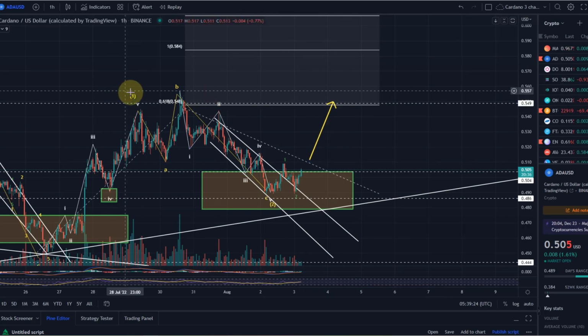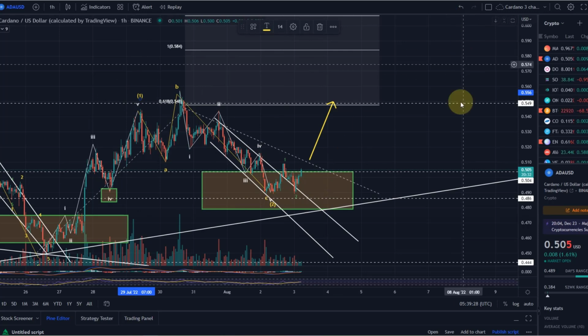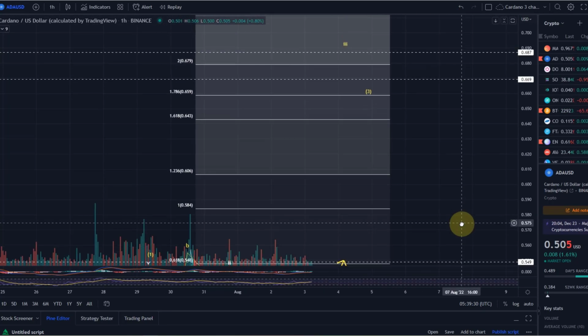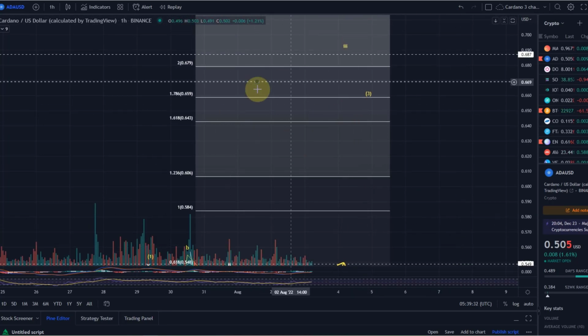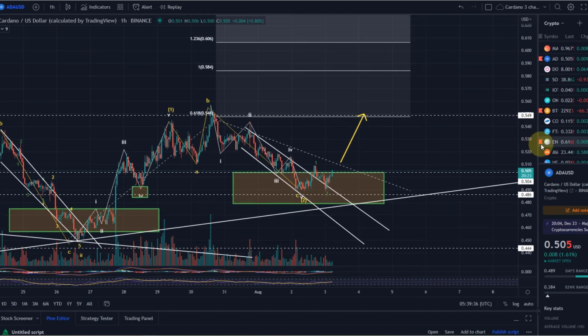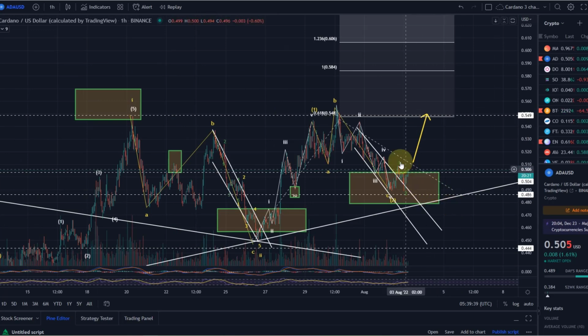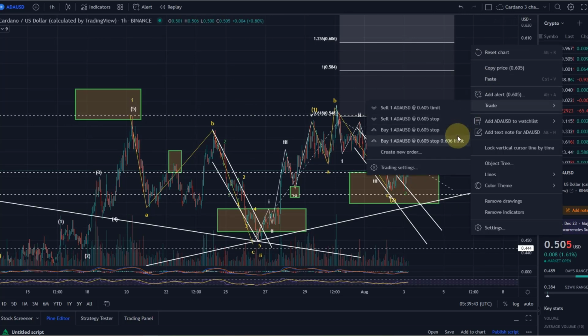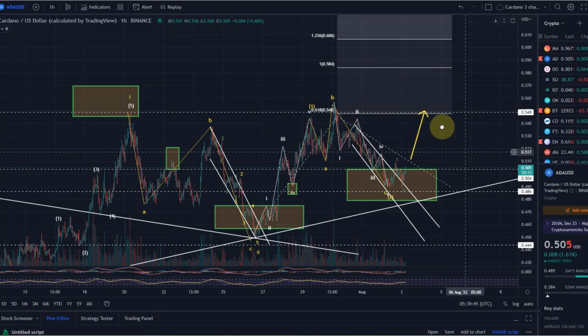The target for the yellow wave 3, with your wave 1 here and your wave 2 down here, would be roughly the area between 64 and 66 cents, if we are optimistic. But for that we first need to go above the wave 4 high and also take out that wave 1 high. And that's currently where we are with ADA.